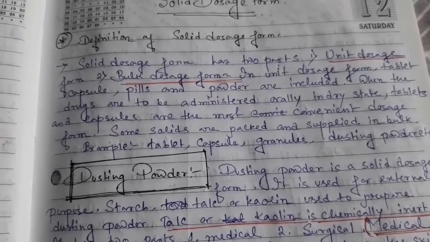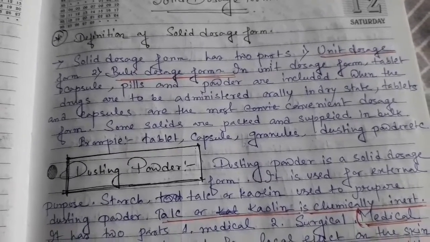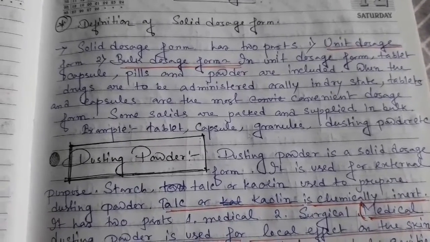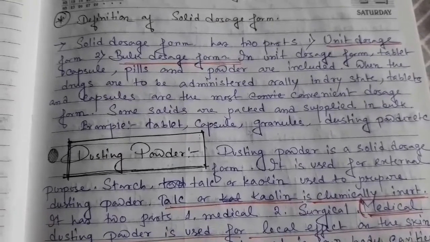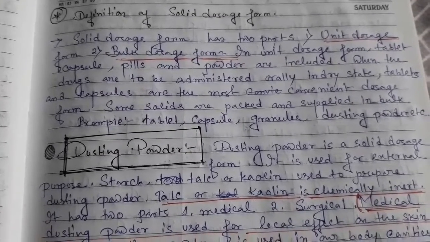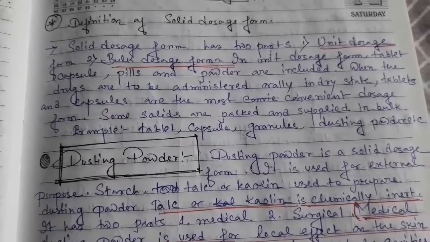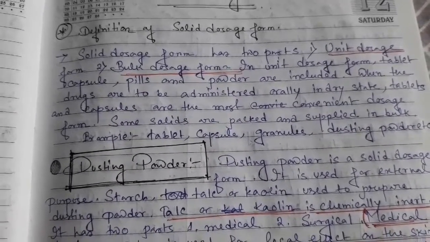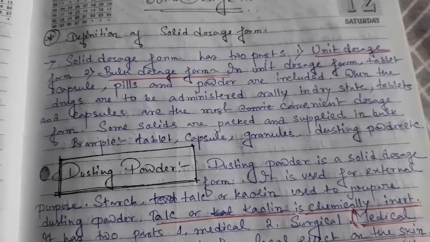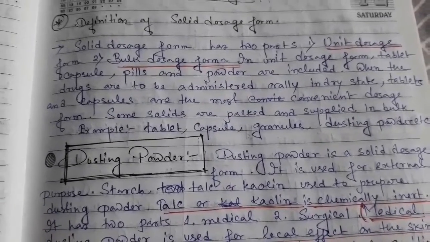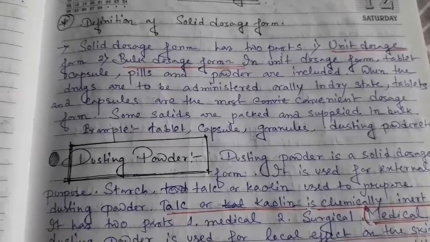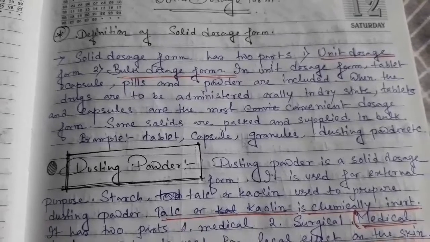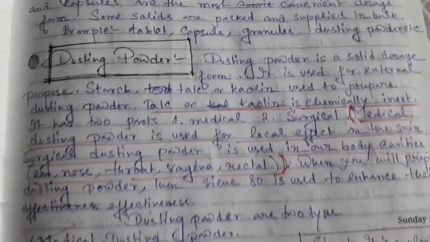Solid dosage form has two parts: internal, that means tablet, capsule, and external, that means dusting powder, insufflation, snuffs, granules and dentifrices, etc. There are two types of bulk dosage form, for internal or external purpose. Internal: granules and effervescent granules. External purpose, as I told just now: dusting powder, insufflations, snuffs, dentifrices, etc. So first of all, dusting powder.